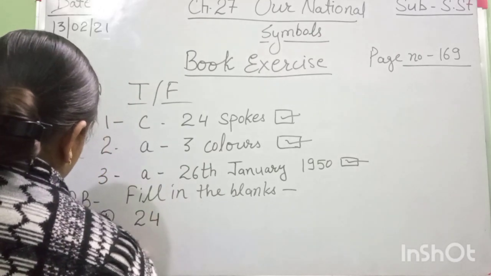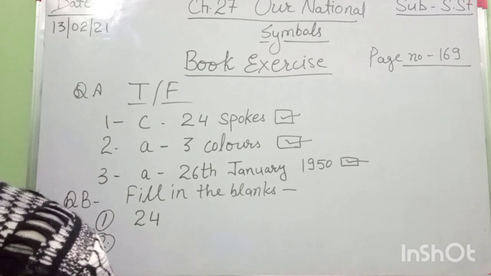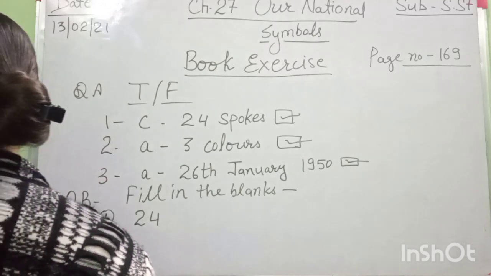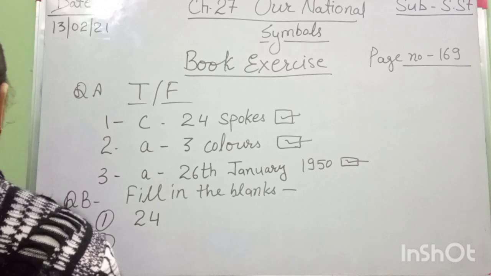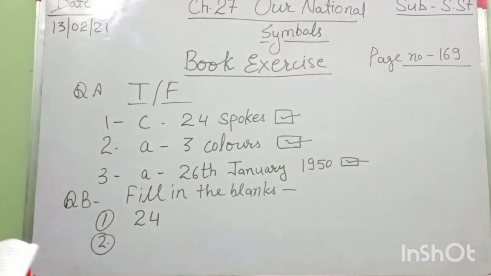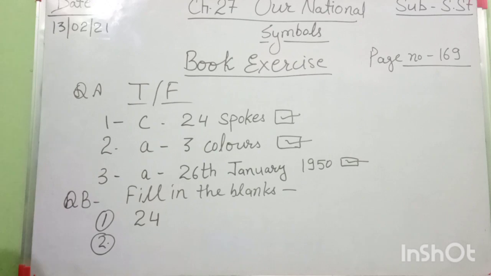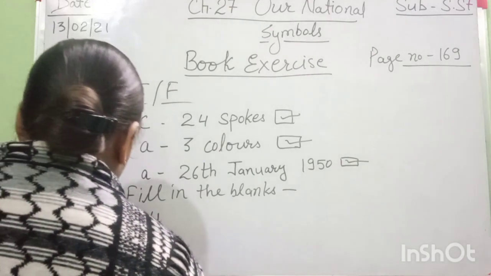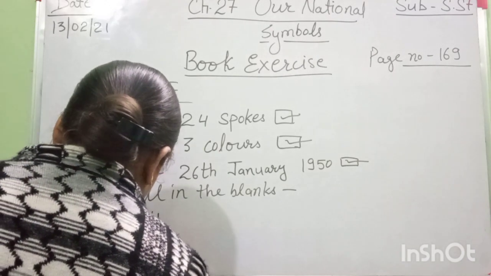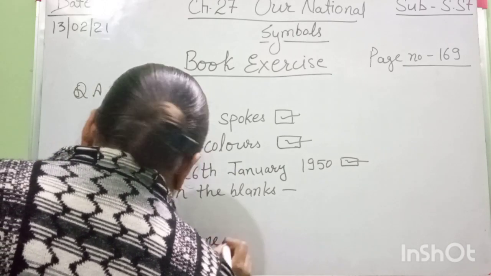Everyone right now? 24 spokes in the chakra in the national flag. Question number 2: the words Satyameva Jayate mean dash. What is the meaning of these words? It means truth alone triumphs. Right, everyone?